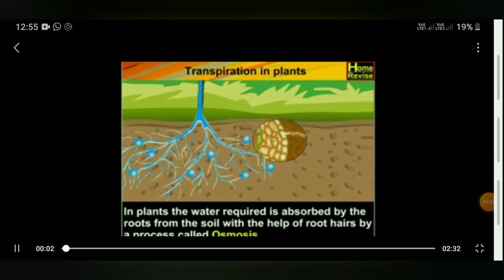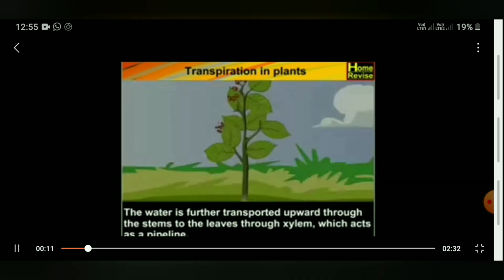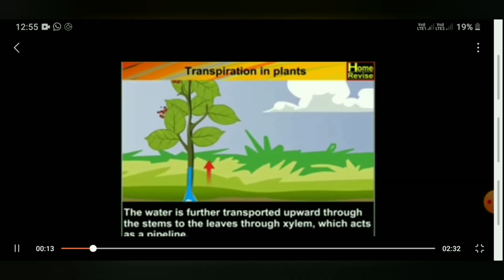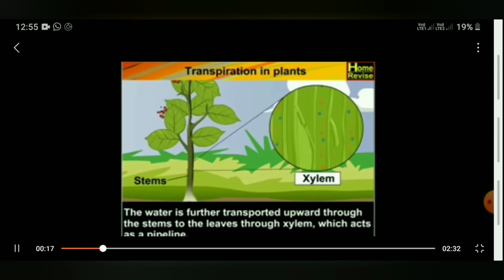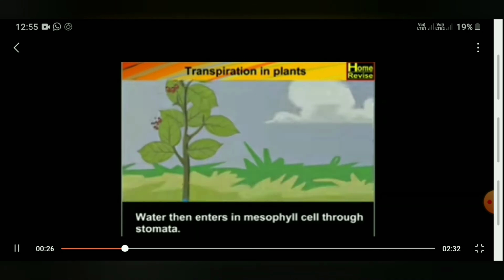So you can see the root hairs, the small hairs transporting water from the soil into the plant, and from the root the water moves to the shoot, that is the stem, branches and leaf. The tissue that is responsible for transportation of water is xylem. So xylem acts as a pipeline.